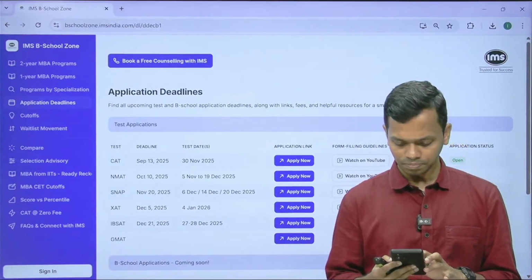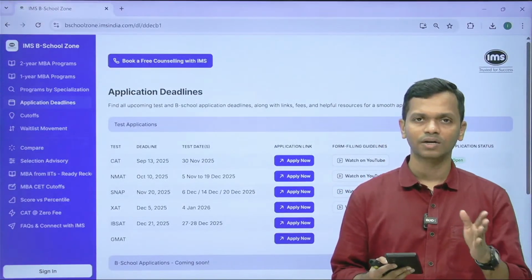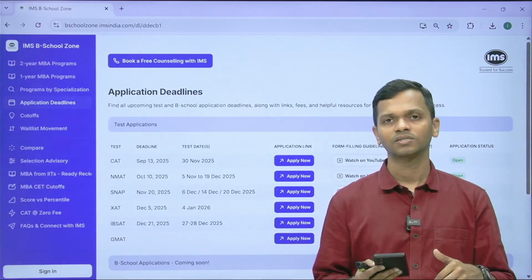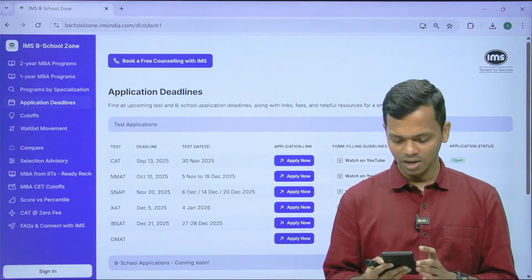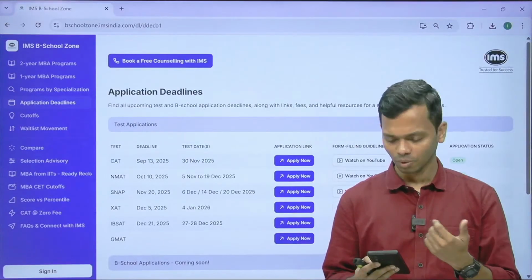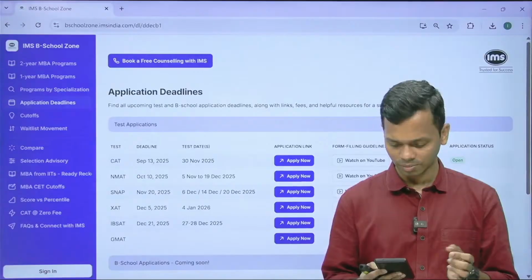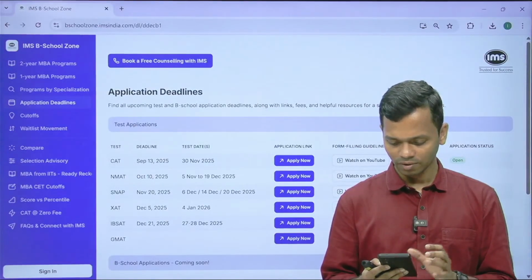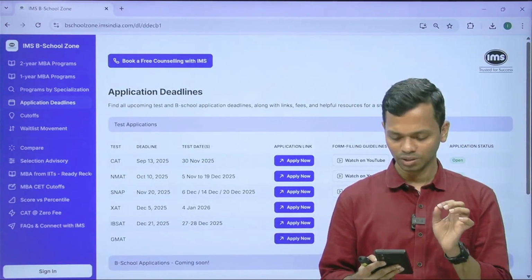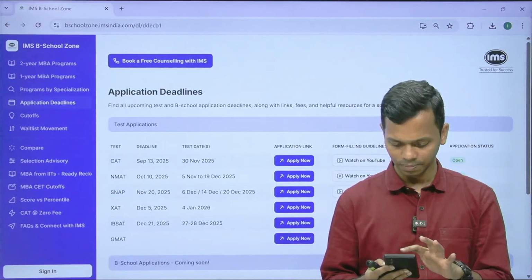So in the CAT form, at least it is auto calculating because you have to enter the start date and the end date, and then it calculates the total days of experience. But in other cases, if you just have to enter the value in some of the forms, for example, I think NMAT and SNAP, you have to enter months of experience. In that case, if you are 2 days short of 21 months, you can enter 21 months. It is not going to create any problem for you.